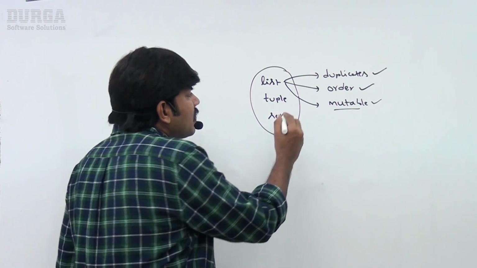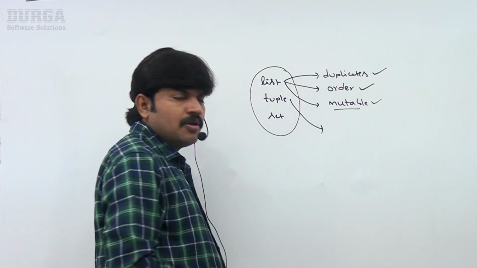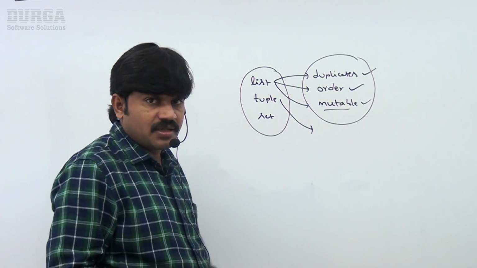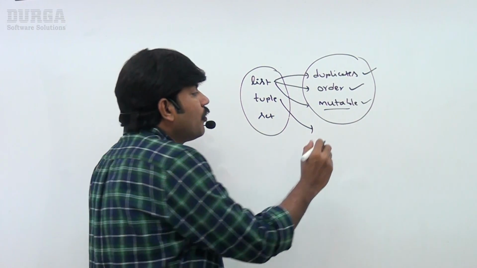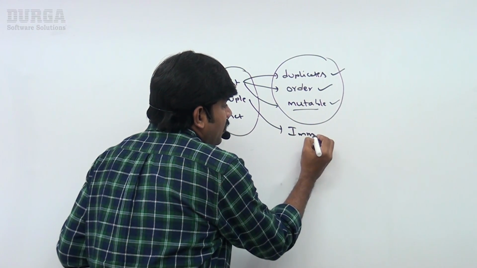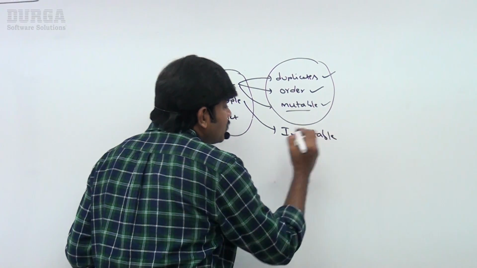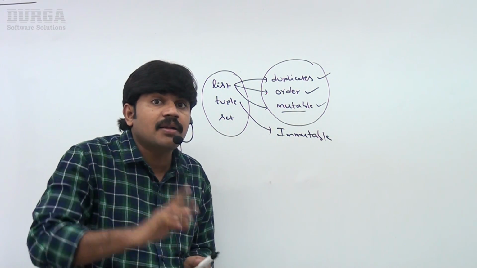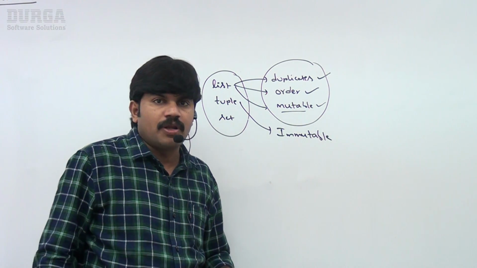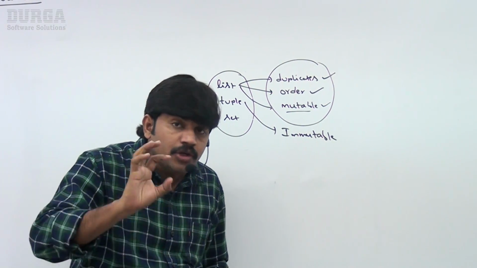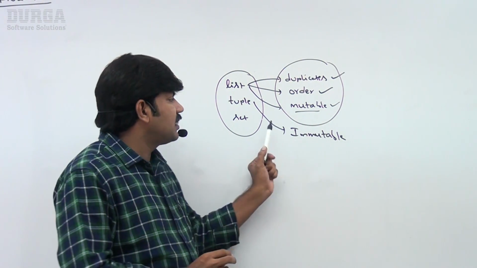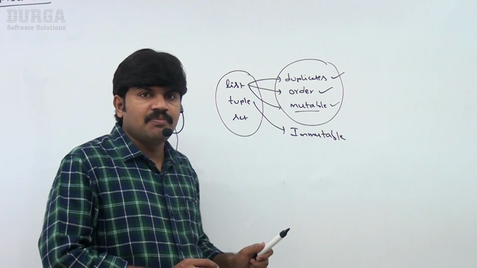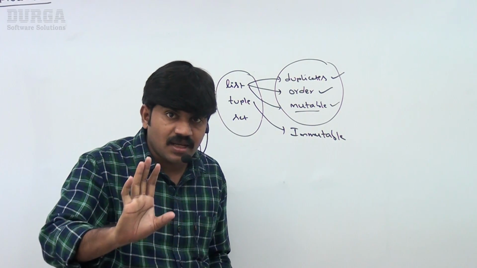Now the tuple: tuple is exactly the same as list, except that tuple is immutable. Are you getting? Once we create a tuple object, we can't perform any changes in it. It is just a read-only version of the list. Duplicates are allowed, order is important, indexing and all those things are applicable.